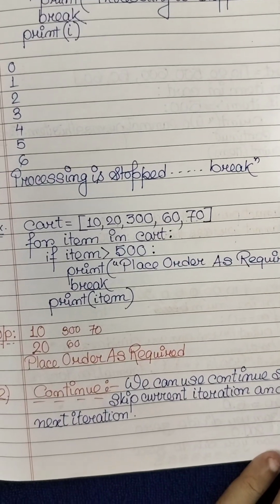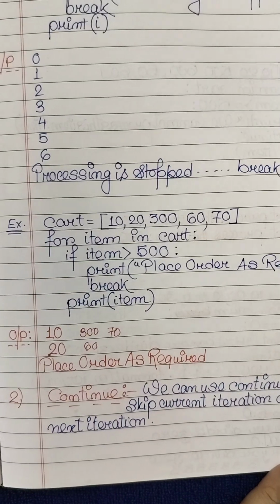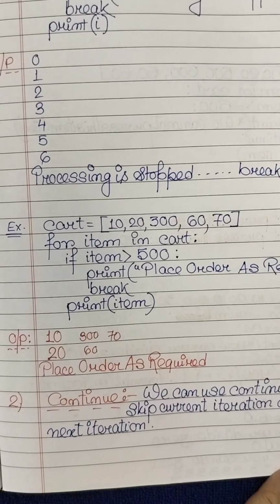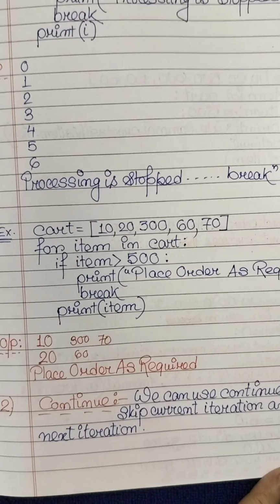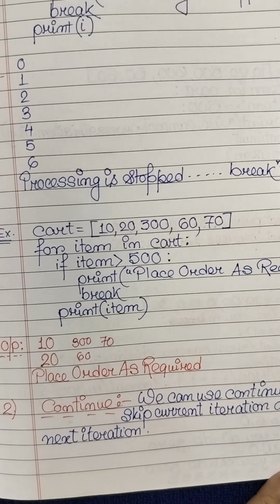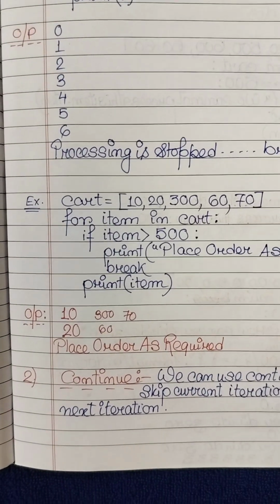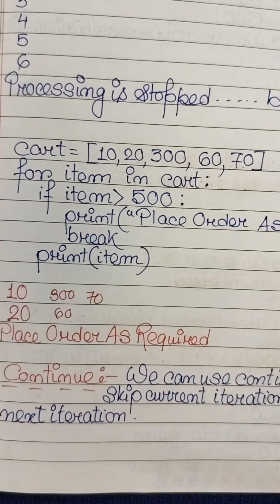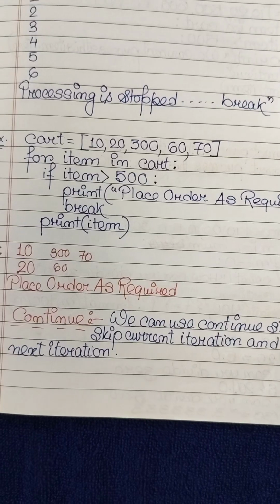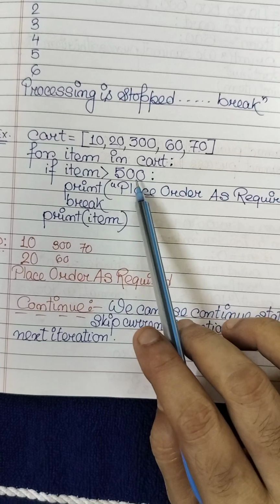Our next example: suppose cart, it is a list, is equal to 10, 20, 300, 60, 70. This is a list. The list name is cart. For item in cart, if item is greater than 500, print "place order as required", break, and print item. So what will be the output? It will be 10, 20, 300, 60 and 70. All the items in the list will be printed here.